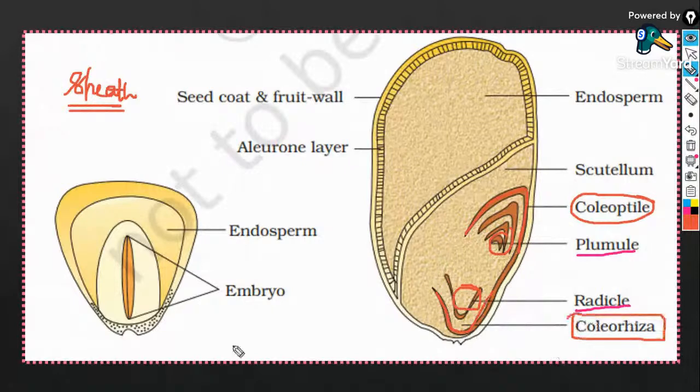Repeated previous year NEET MCQ, guys. Tell me, have you got it or not? Yes, coleoptile covers the plumule and coleorhiza covers the radical.